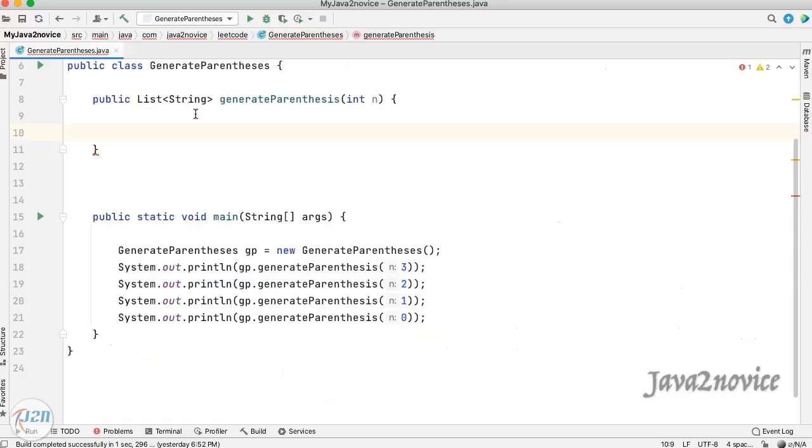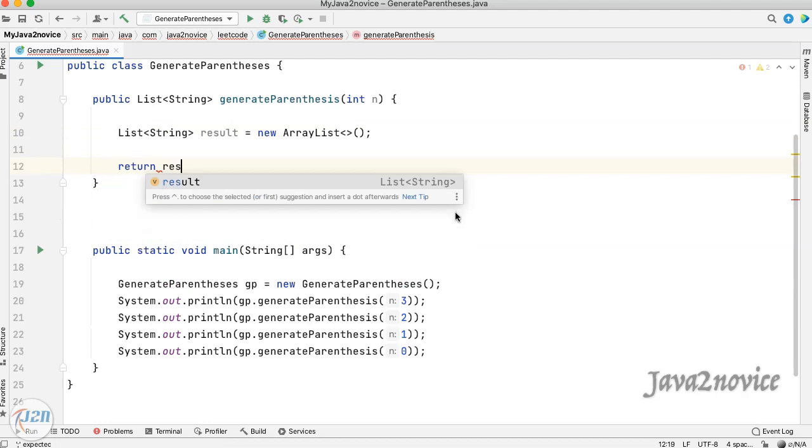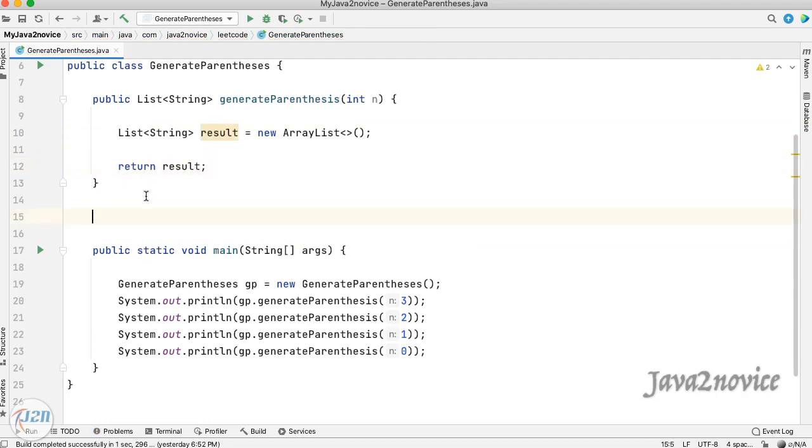Let's write code now. I have already copied the method signature from LeetCode as it is. Let's declare a list to store the final combinations. At the end, we will be returning this list. We will write a helper function for backtracking. We will make recursive calls on this helper function. This list will carry the finalized combinations. This string carries the combination that we are constructing in each recursive call.